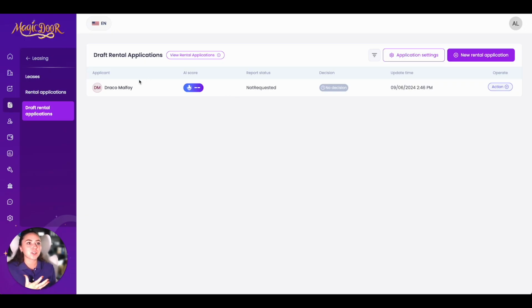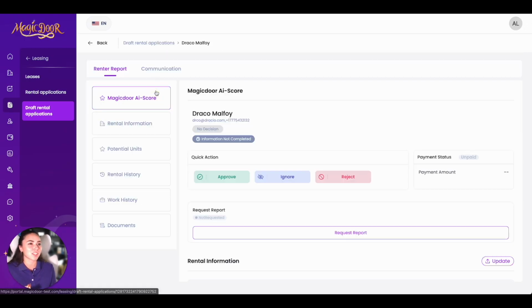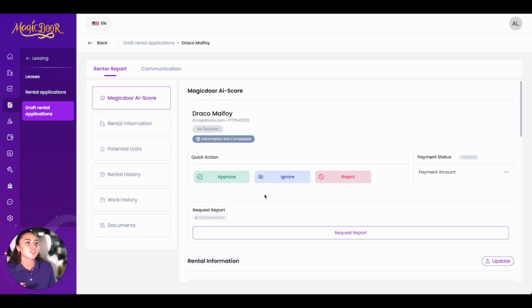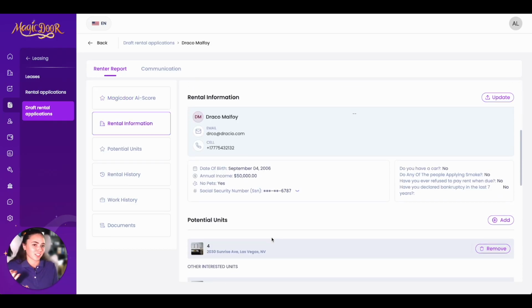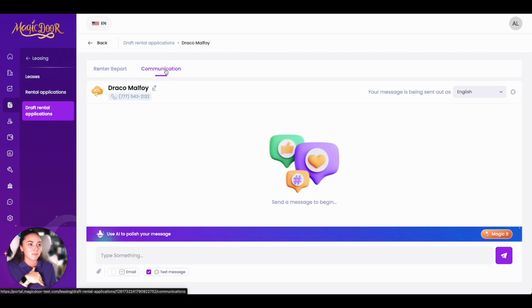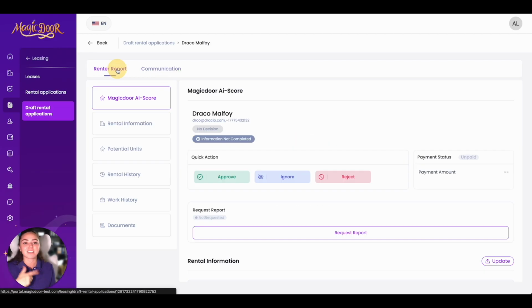You can actually go here and see where they are within the application process and what information they've given you so far. So let's say you look through all this and you're like, this is actually a really great tenant, but they just haven't paid or haven't filled out some of it. This is where the communication tab comes in. You can easily just message them and say, hey, I saw your application, it looks really great. Can you just pay and we'll get you approved? We want to get you moved in, or ask them any question that you have. So those are the basics for the leasing section.